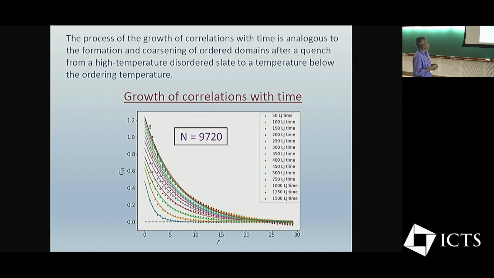So here also that kind of coarsening, or development of order, takes place. Initially there was no correlation among the forces or among the velocities, but this correlation is developing as a function of time. So one can study how the length scale associated with those correlations increases as you go to longer and longer times. Again, the student has some preliminary data on that. Again, more work needs to be done.